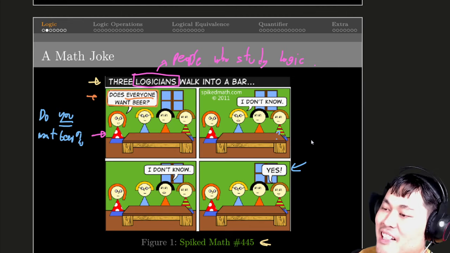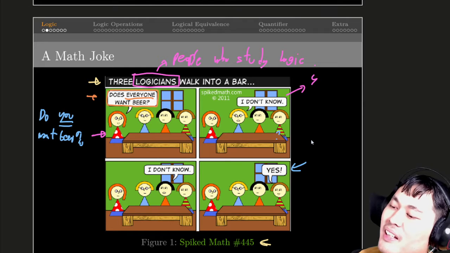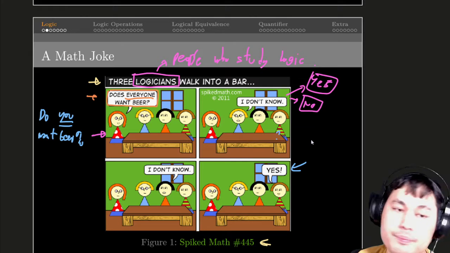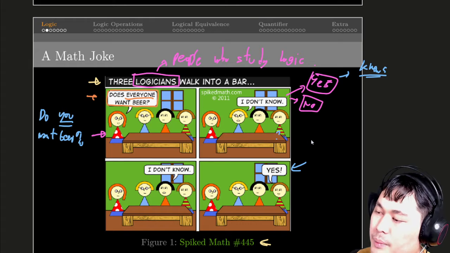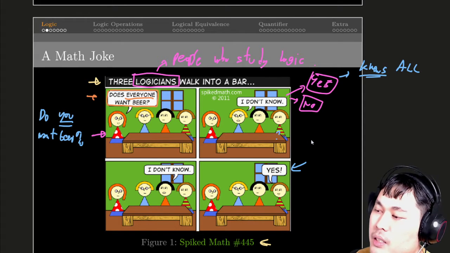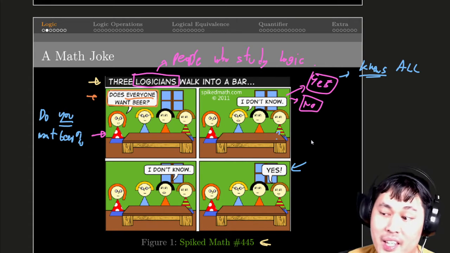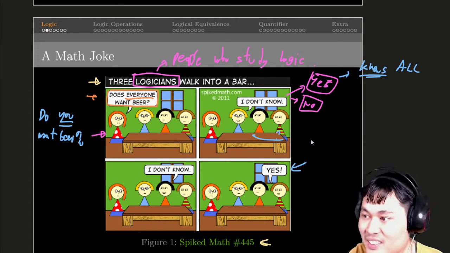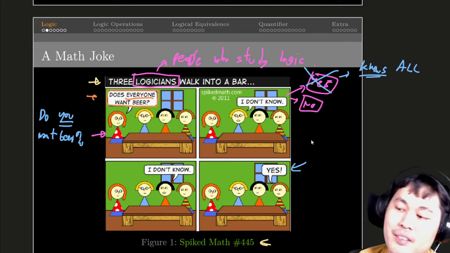Let's start with the first person, who said, I don't know. Let's think about it. Can he respond yes? What happens if he responds yes, or what happens if he responds no? If he responds yes, it means that he knows all 3 people, all 3 logicians, want some beer. And that's not the case, because he's the first to respond and he doesn't know the opinions of others yet. He cannot claim he knows what other people want. So this is crossed out.